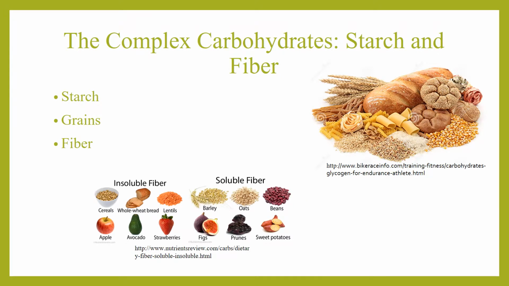The complex carbohydrates are starch and fiber. Starch is a polysaccharide made up of many glucose units bonded together. All starchy foods are plant-based. Having a staple grain provides most of the people's food energy. For example, in Mexico it is corn, in Asia it is rice, and in the US, Canada, and Europe it is wheat.